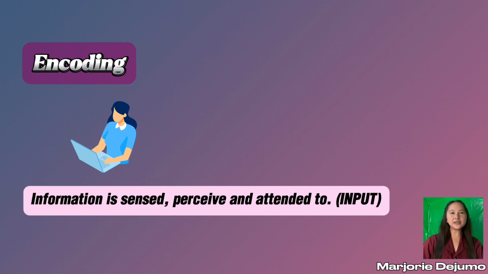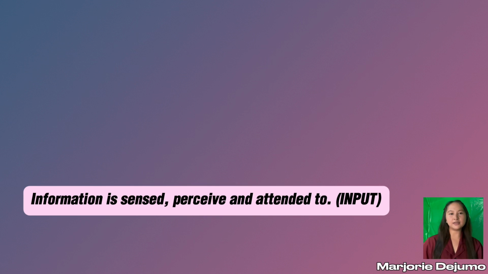So, there are 3 key stages in how our brain processes information, and the first step is encoding. Encoding is when information is sensed, perceived, and attended to, meaning it is getting information in, or the process of input. This is the process of converting sensory input, like what we see or hear, into a mental format that our brain can store.